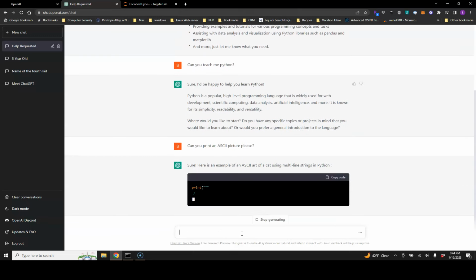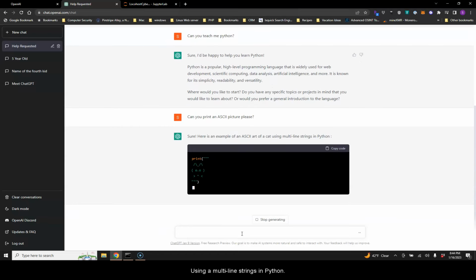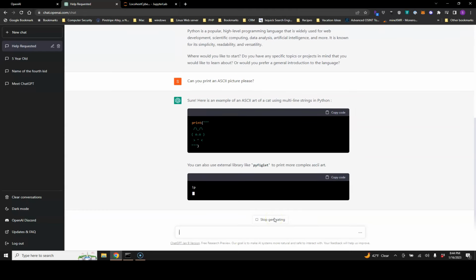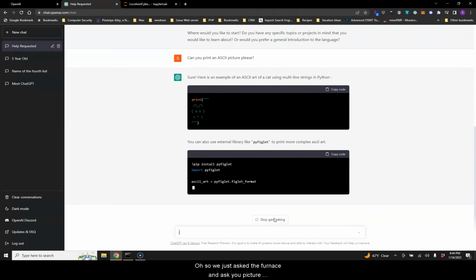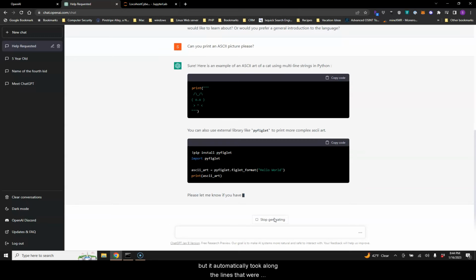Sure, so now here's a cat using multi-line strings in Python. Oh, so we just asked it to print us an ASCII picture, but it automatically took along the lines that we were talking about learning Python. And so now it actually gave us either just a regular print command, which we would have to generate the picture, or it's using PyFiglet to format Hello World. So I guess PyFiglet is already an ASCII art type of library.